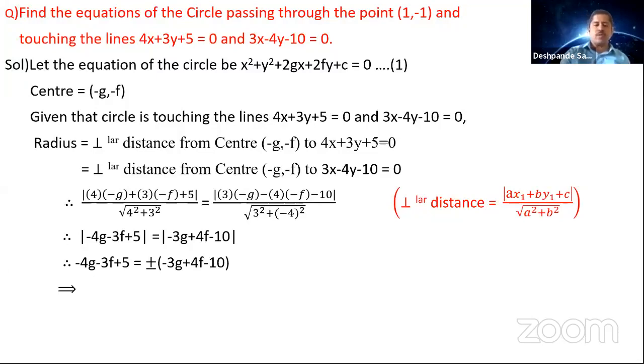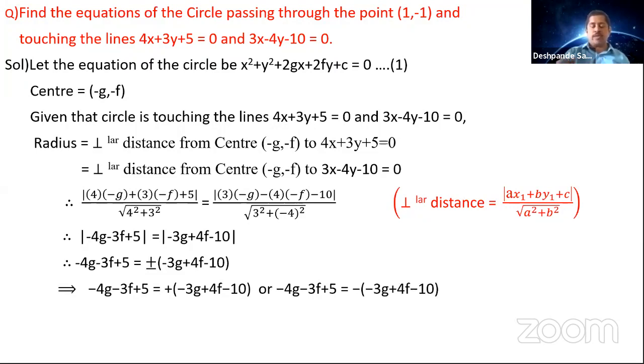Okay. So you take -4g - 3f + 5 one with a plus sign, -3g + 4f - 10, and again with a negative sign, -4g - 3f + 5 is equal to minus of (-3g + 4f - 10). So one with a negative sign, one with a positive sign.